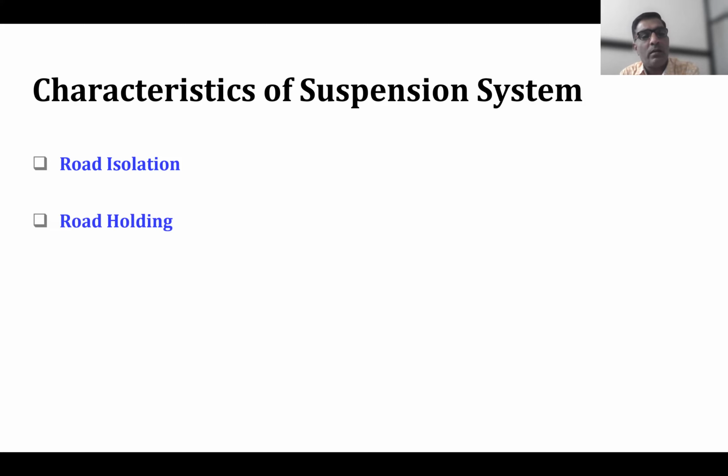And stability on cornering or while negotiating, that characteristic we are going to call cornering. So road isolation, road holding and cornering, these characteristics should be there for the suspension system.